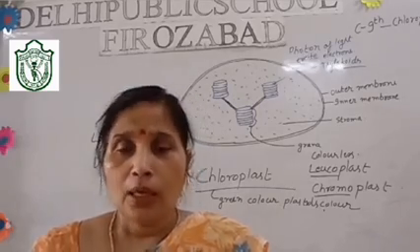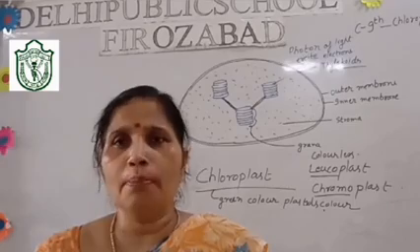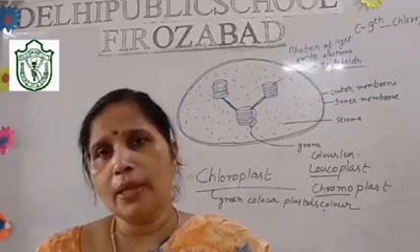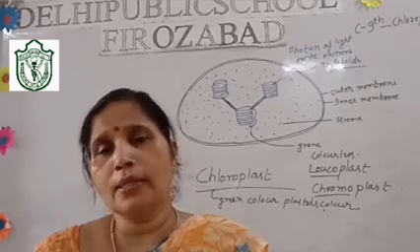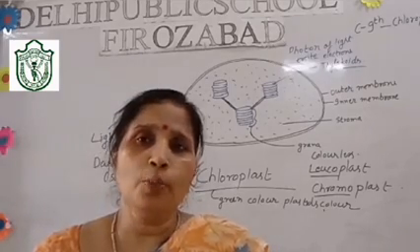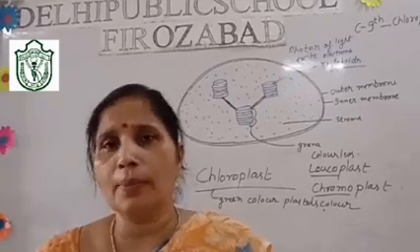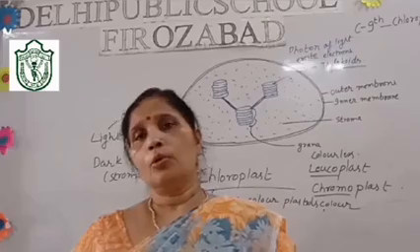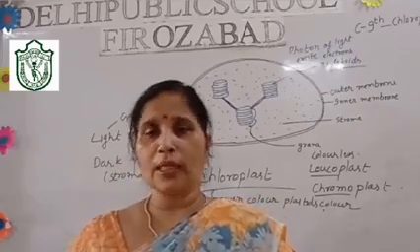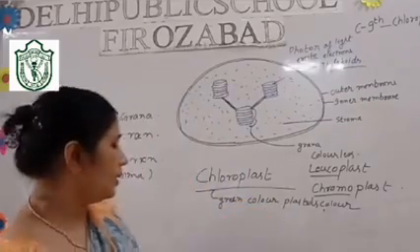Now this energy is taken up by Rubisco, an enzyme, and in this way Rubisco combines with carbon dioxide to form the glucose molecule C6H12O6. That is the chemical reaction.